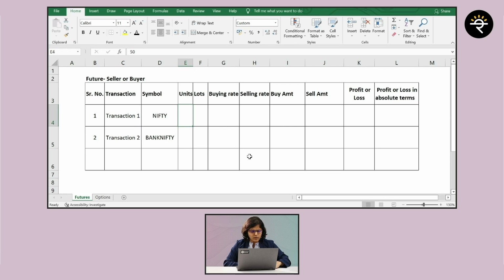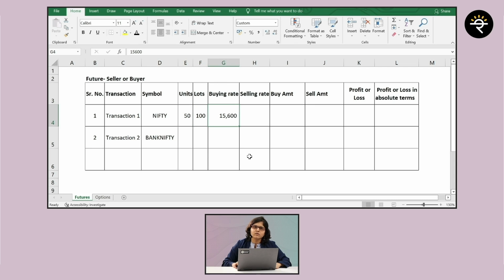Now, assume that while he took the trade, he took, let's say 100 lots, okay? Only one, aaj kuch tufani karte hai, only one single trade, 100 lots, okay. And I'm sure everyone knows 50 is the lot size for Nifty, right. Now what was the buying rate?